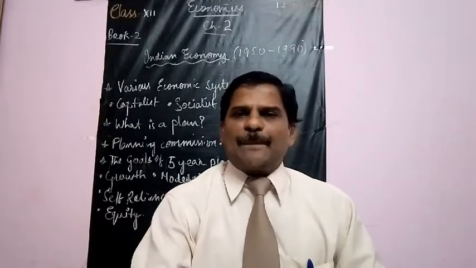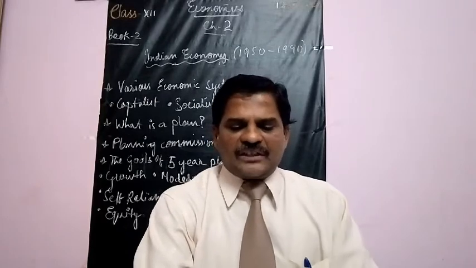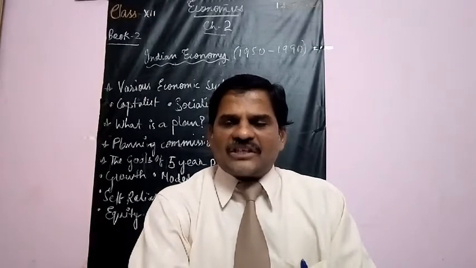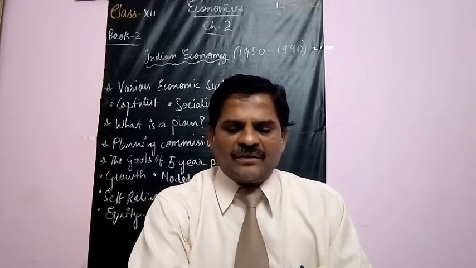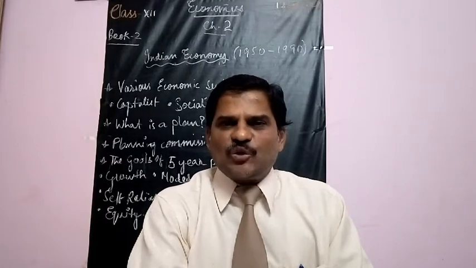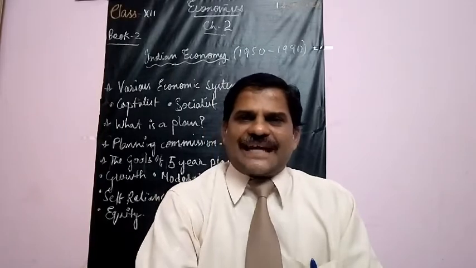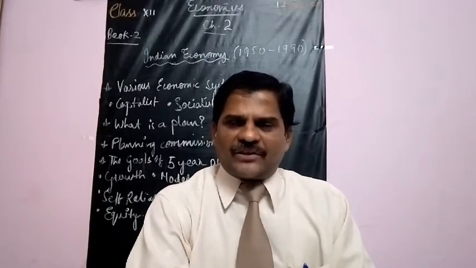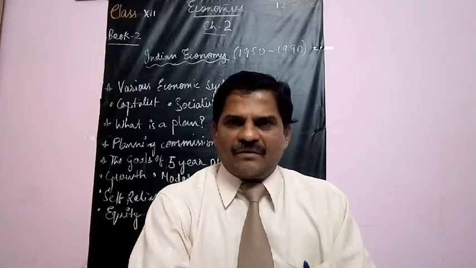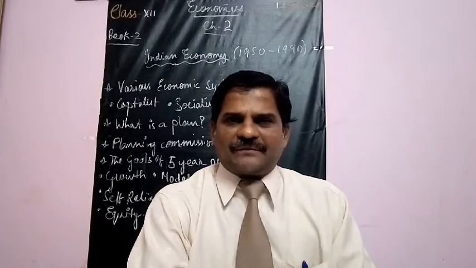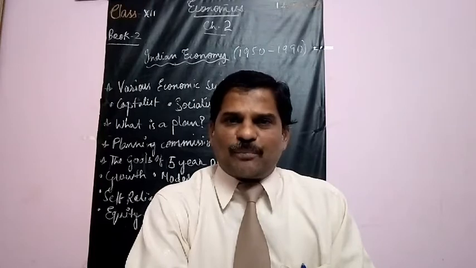What is a capitalist economic system? A capitalist economic system is defined as a system in which the means of production, the means of distribution, the means of exchange, everything is owned by individuals or individual proprietors. I repeat, a capitalist economic system is one in which all the means of production, distribution, exchange, resources, everything are owned, controlled and regulated by private individuals.